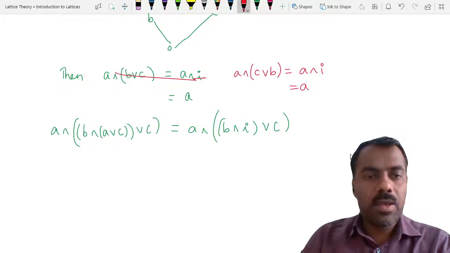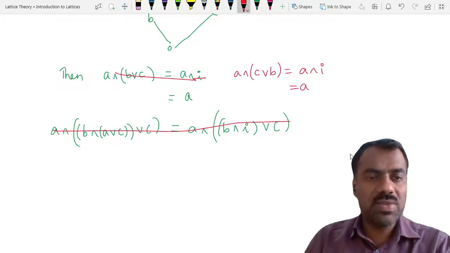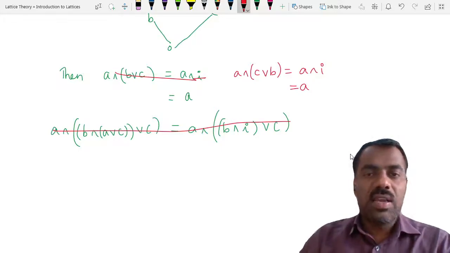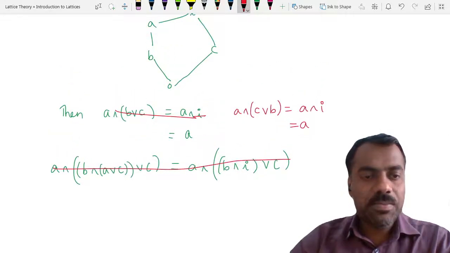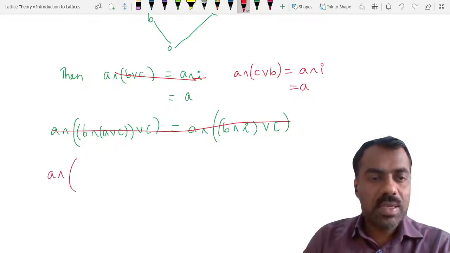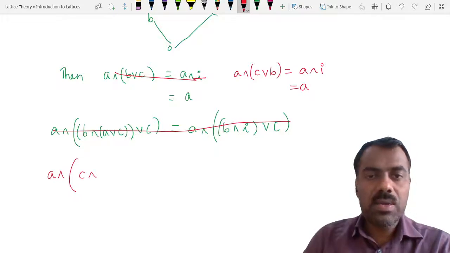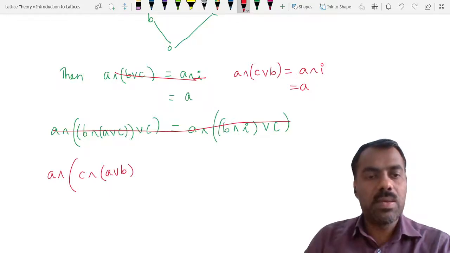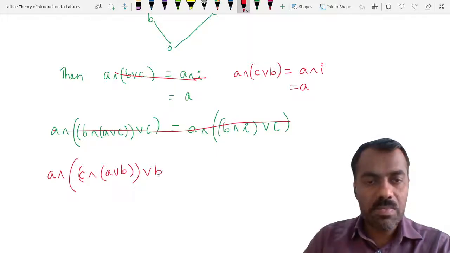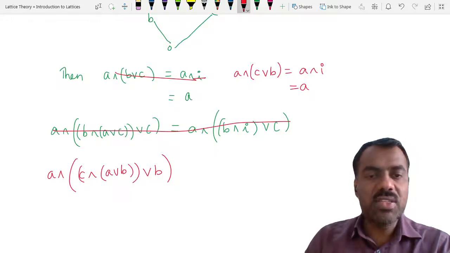Why do we do that? Instead of A join C, there we get A join B, so that will become simplified. So for this A C B, what will you get here? A meet, are you following what I'm saying? A meet whatever you have, C meet, then A join B, then we are trying to join with B. Whatever we have this C, in place of C, what have we taken? C meet A join B.